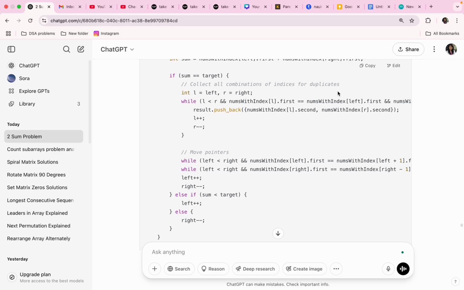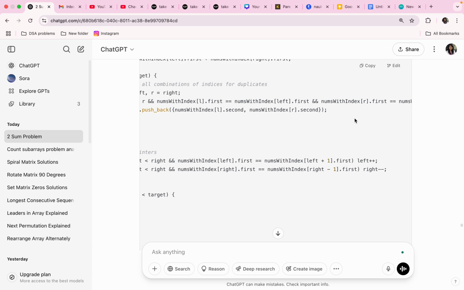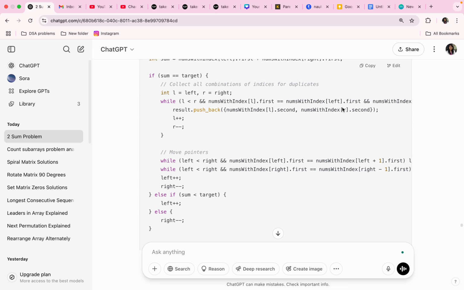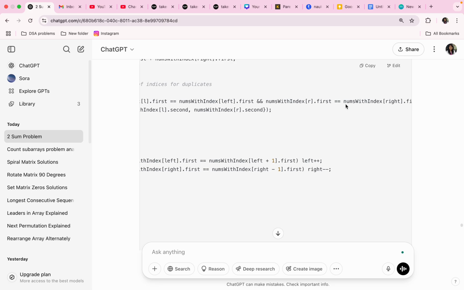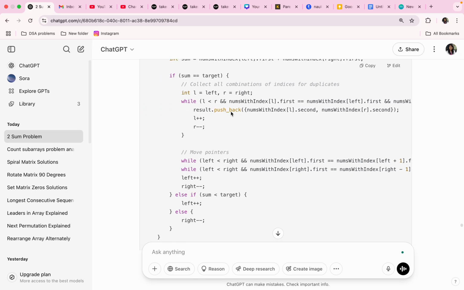While l is less than r and nums[l].first equals nums[left].first and nums[r].first equals nums[right].first, then result.push_back(nums[l].second, nums[right].second), l++, r--.